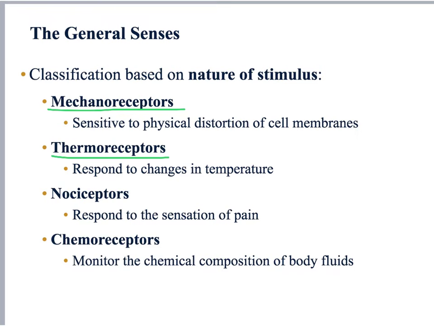We have the one that we already talked about, the nociceptors, which are the receptors that respond to pain, so sensation of pain. And then we have the chemoreceptors, which are the receptors that are capable of sensing the chemical environment inside our body. So it senses our body fluids composition, such as the oxygen content in our blood.